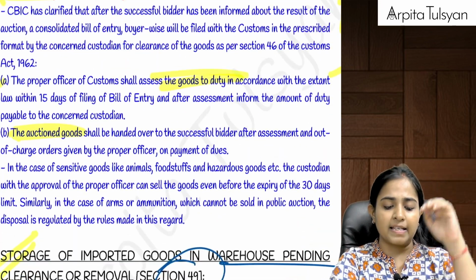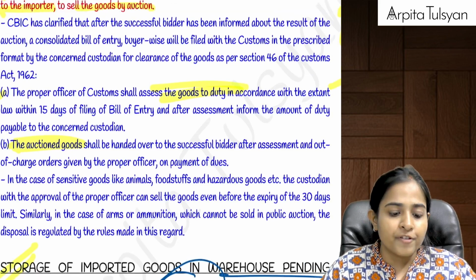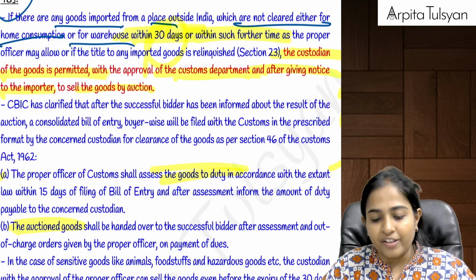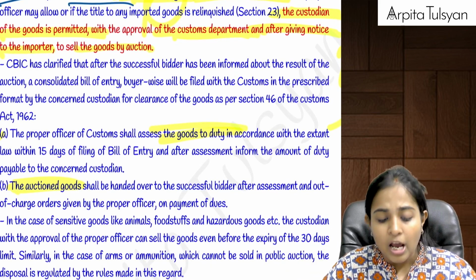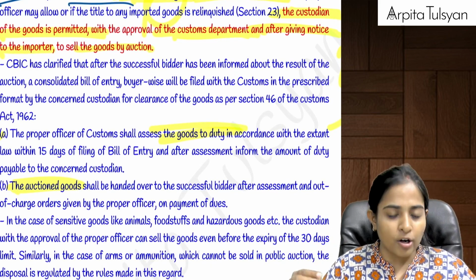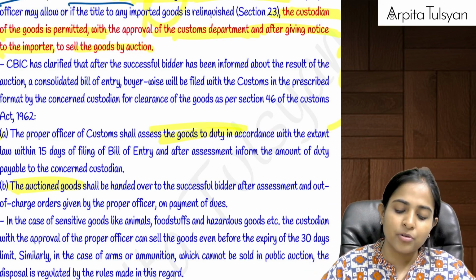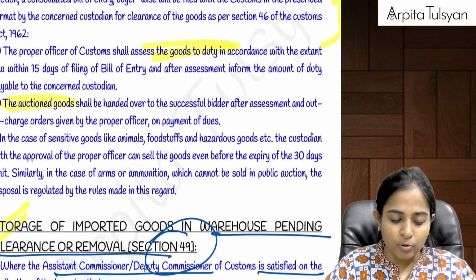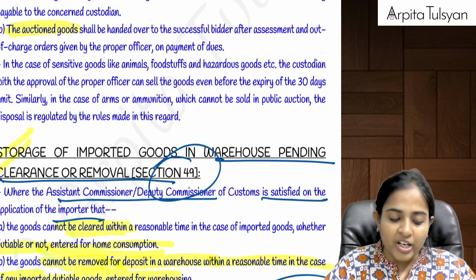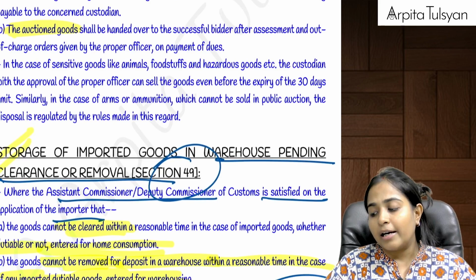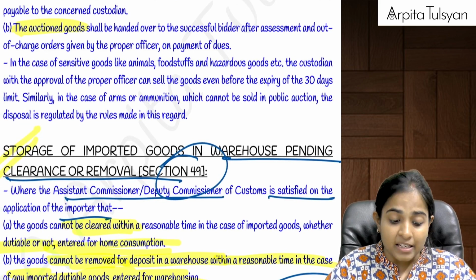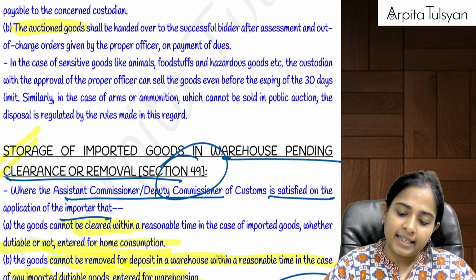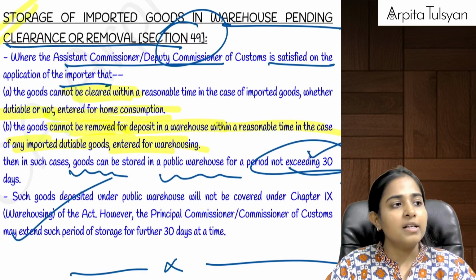then in such cases, the proper officer, after giving you an intimation, can sell the goods by way of auction. If he is selling the goods by way of auction, there will be a bidder who will be informed that you are going to be the further owner of these goods, and the department is going to collect the customs duty on the same from those goods. And suppose those goods under auction include animals, foodstuffs, hazardous goods, perishable goods, etc., then the department need not even wait for a period of 30 days, and it can start the auction of the same, right?